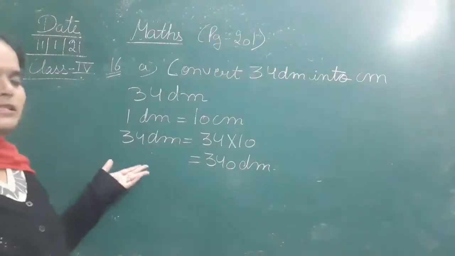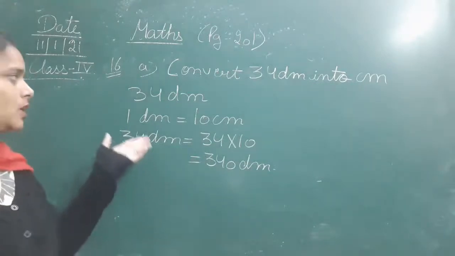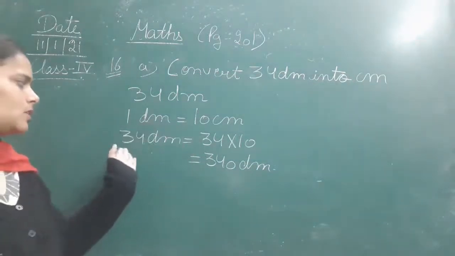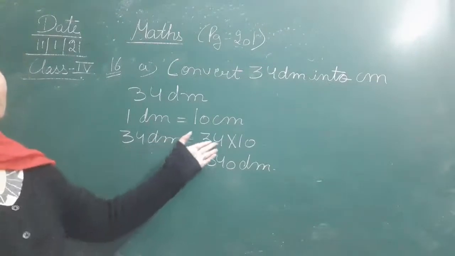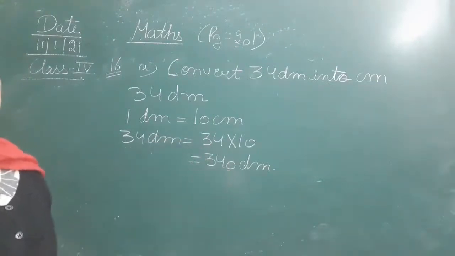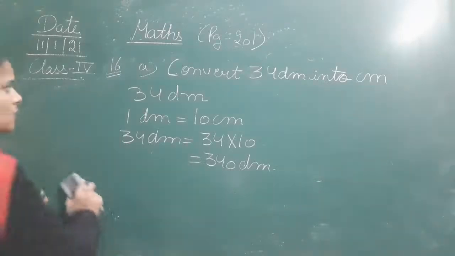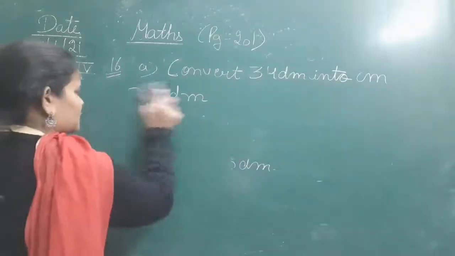ओके, जो भी अब तक आज से कन्वर्जन करते हैं, this is the simple one. 1 decimeter is equal to 10 centimeter. 34 decimeter is equal to 34 multiplied by 10, that is 340 centimeter. So this is the solution of the A part. You can just pause your videos here and note it down in your notebooks. Okay, chaliye, moving to the B part of the same question.